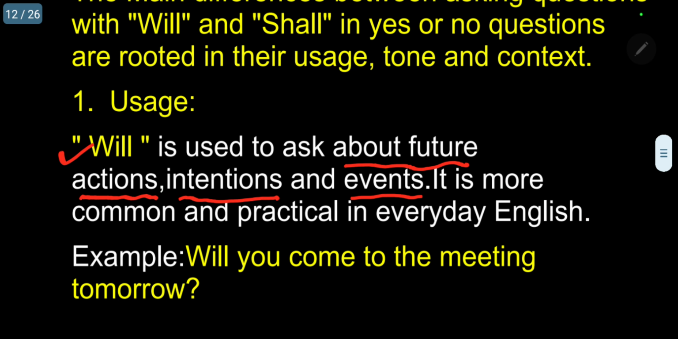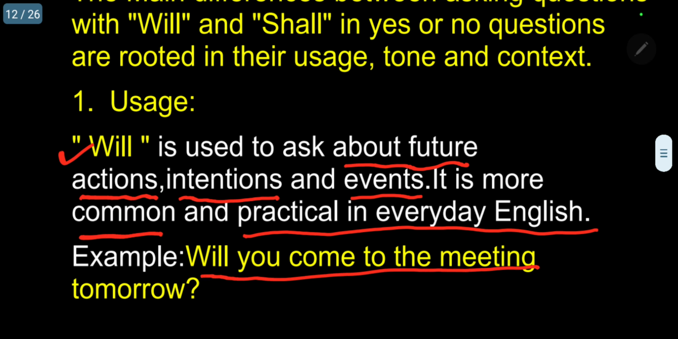And it is more common and practical in everyday English. A simple example. Will you come to the meeting tomorrow?